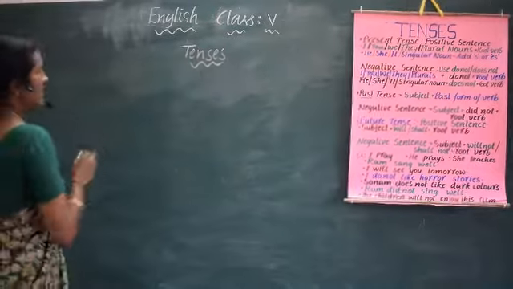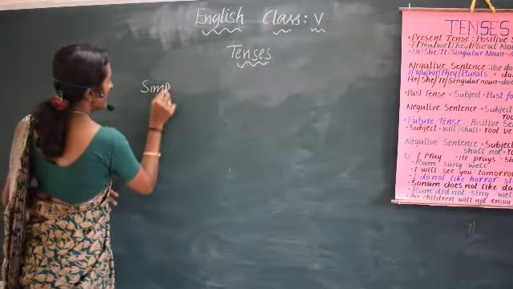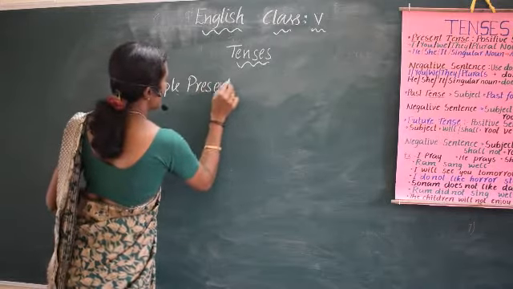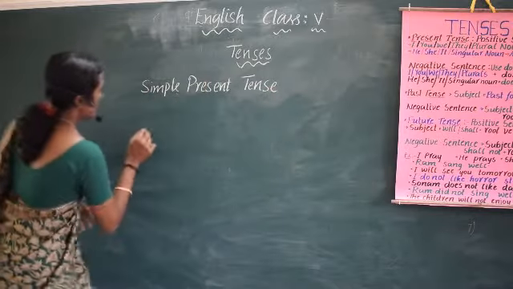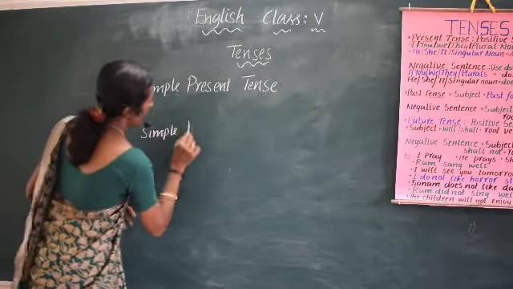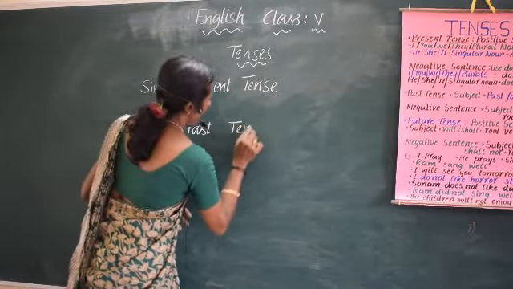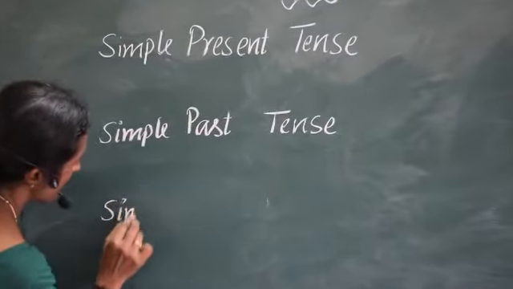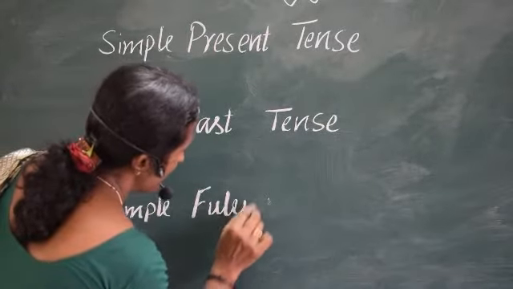So there are basically three tenses. One is simple present tense, the second one is simple past tense, and the third one is simple future tense.